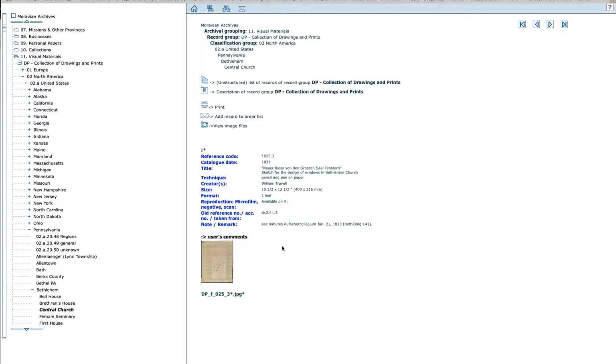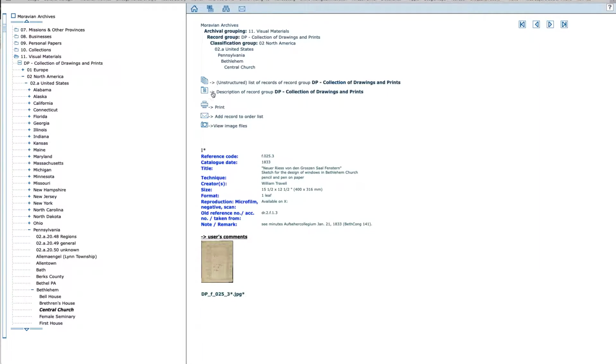We have the detailed description here. We have the thumbnail here. And up here, we have a summary of where we are looking. So we are looking in the grouping visual materials. The record group is drawings and prints, and then classification group North America, United States, Pennsylvania, Bethlehem, Central Church.